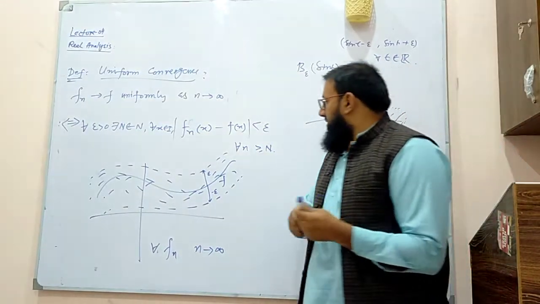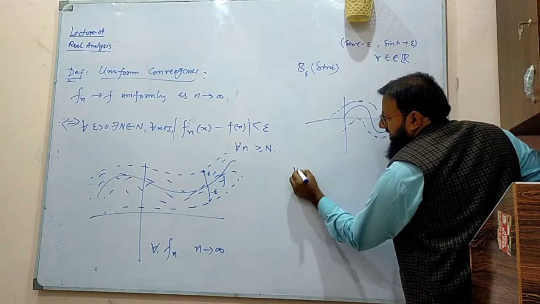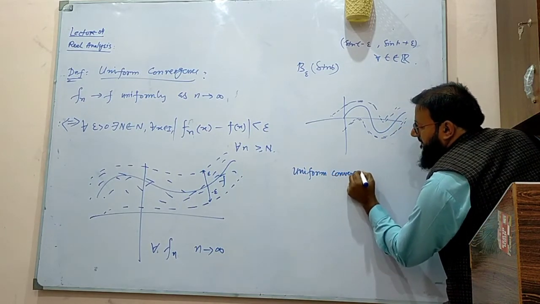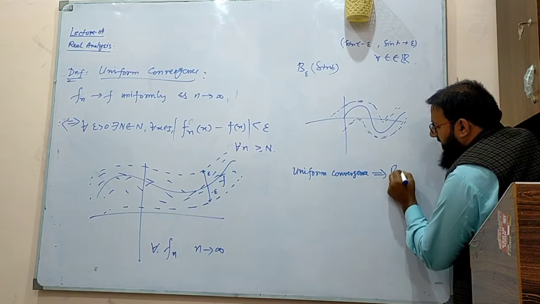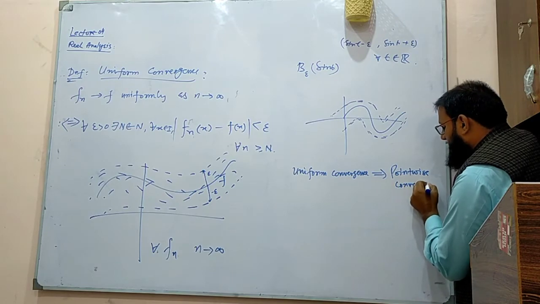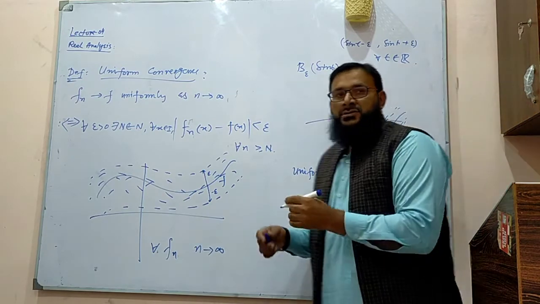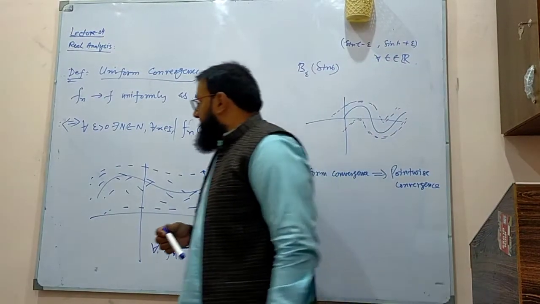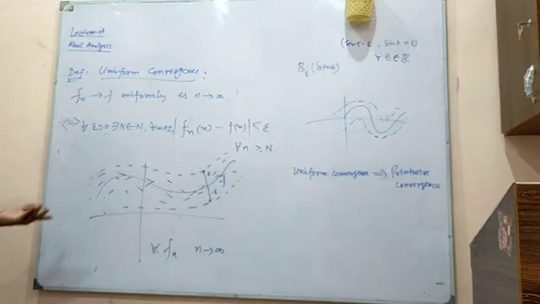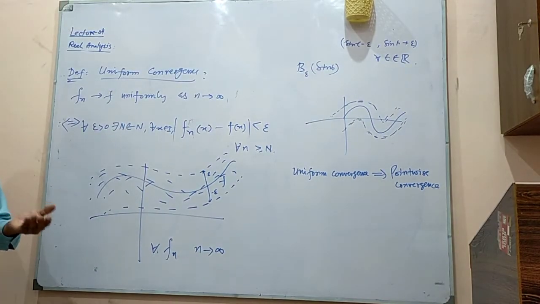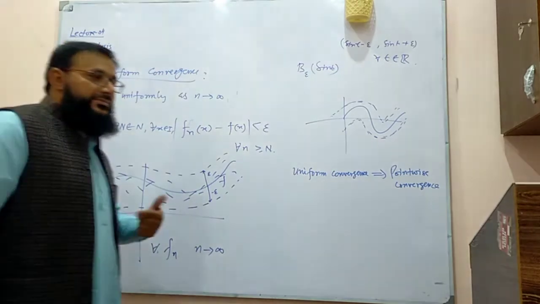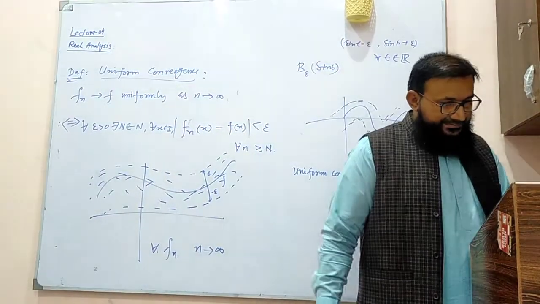Okay, one last remark about this: uniform convergence implies pointwise convergence. But pointwise convergence may or may not imply uniform convergence. This is the main thing that should be kept in mind. So we are not supposed to check this definition every time. Just Fn is given to you, check what is the limit. If Fn is continuous and the limit is continuous, that's uniform. But if the limit is not continuous, it is only pointwise.